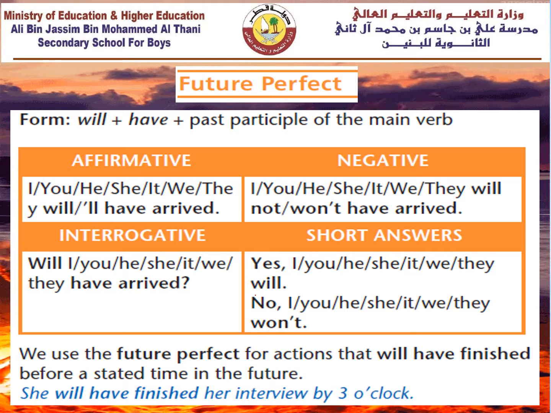Let's have the use of future perfect simple. We use the future perfect simple for actions that will have finished before a stated time in the future. For example, she will have finished her interview by 3 o'clock.